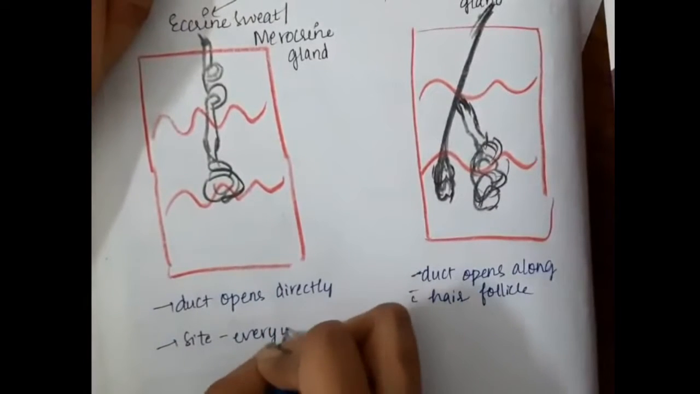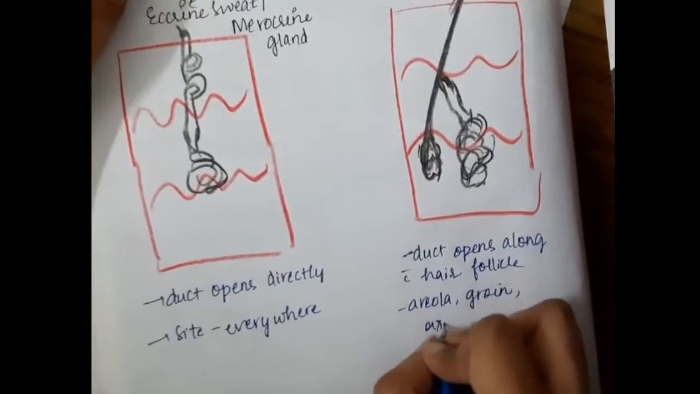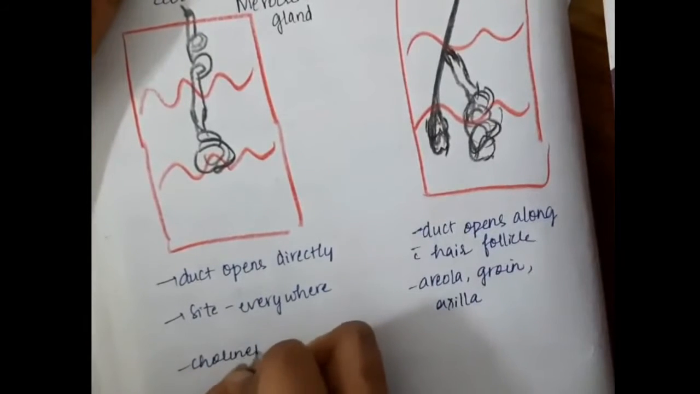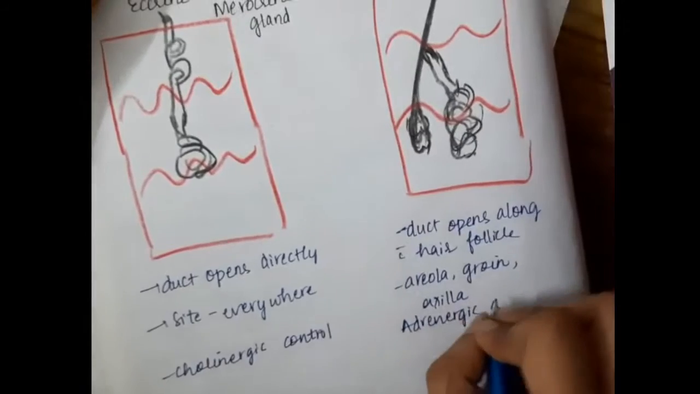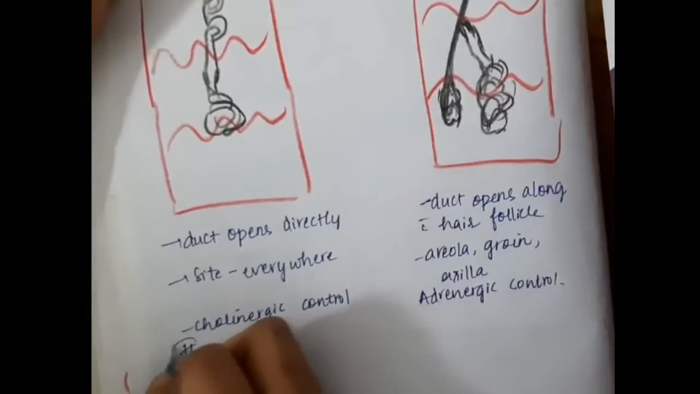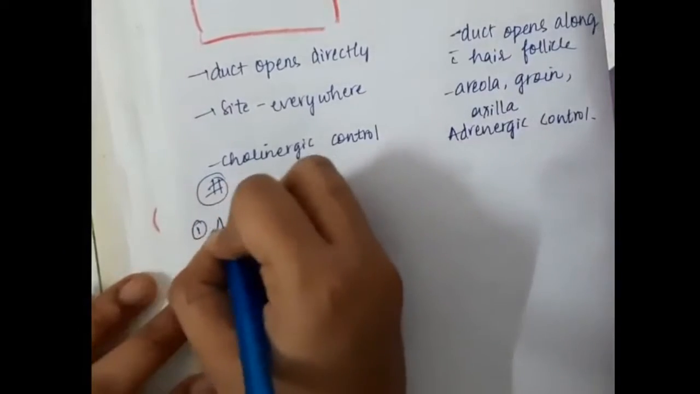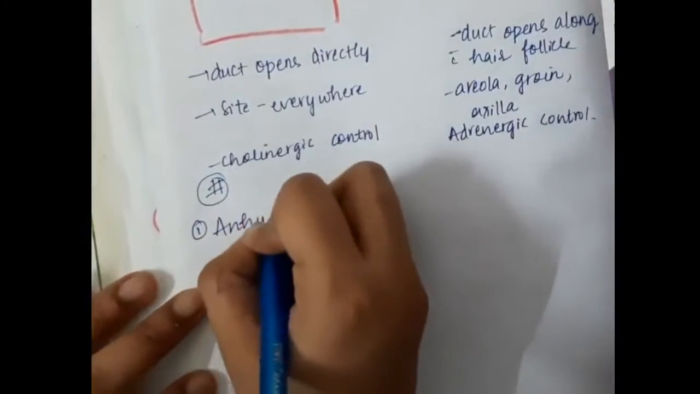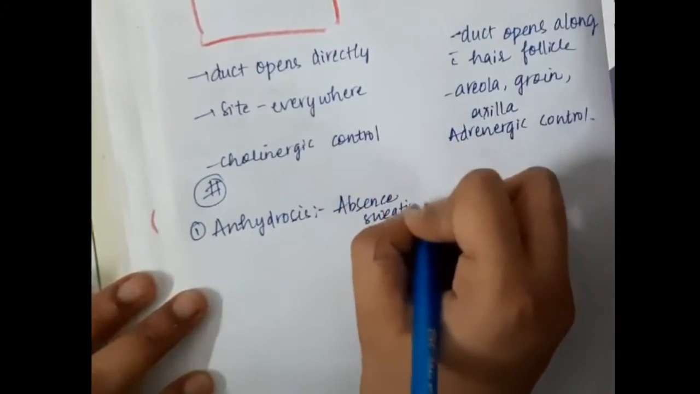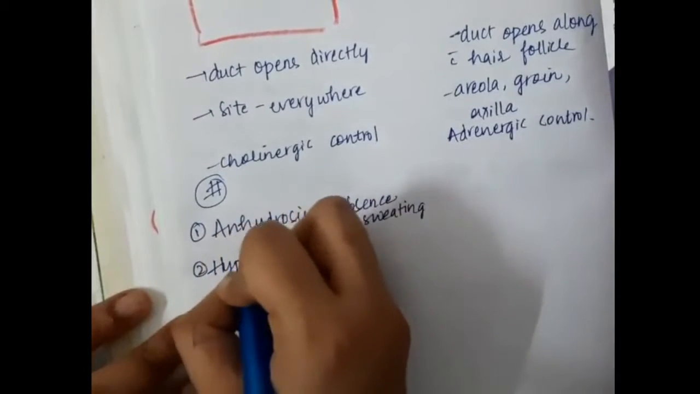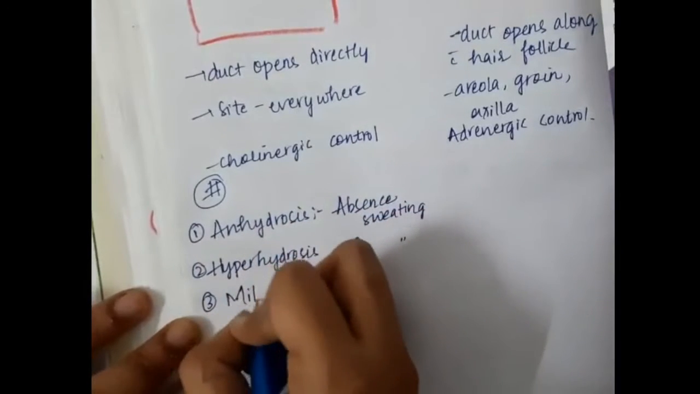Eccrine sweat glands are present everywhere. Apocrine sweat glands are mainly present in the areola, groin and axilla. Eccrine sweat glands have cholinergic control. Apocrine sweat glands are under adrenergic control. Now the defects of eccrine sweat glands: first, anhidrosis, where there is absence of sweating. Then hyperhidrosis, where increased sweating is seen.